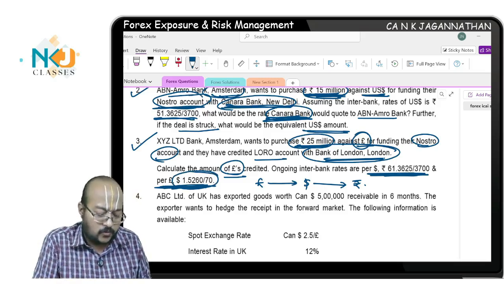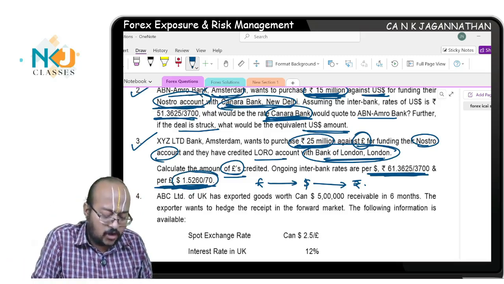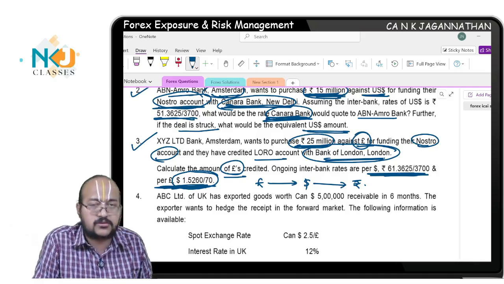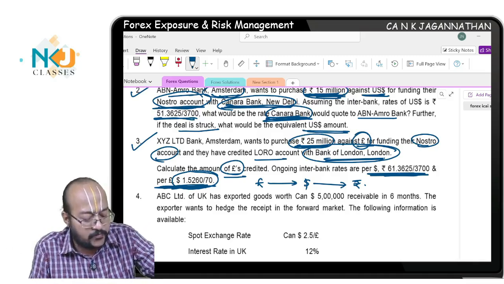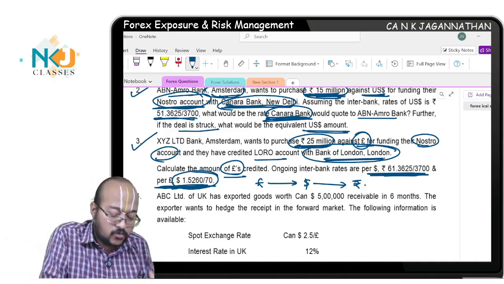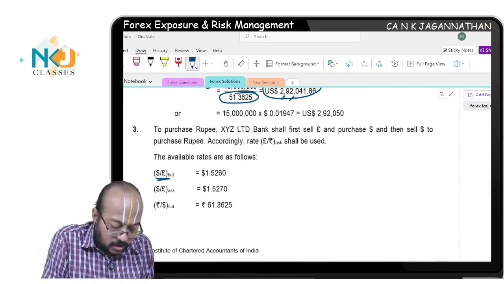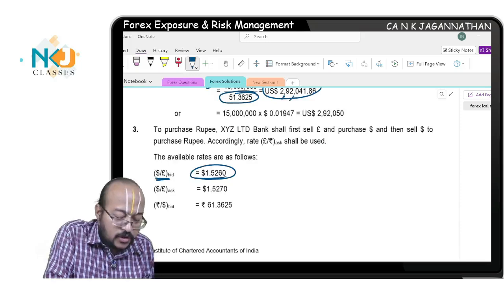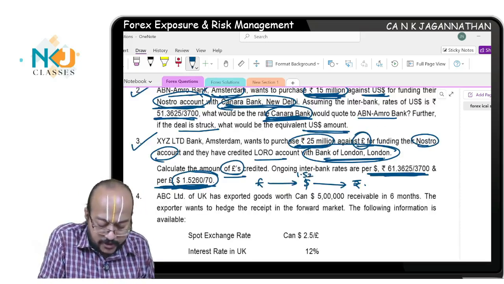This is the quotation. Now, if you sell your pound, will the banker offer you 1.526 for your dollar, 1.52 for your pound, or 1.5270 per pound, 1.5260? Are you all understanding? This is what they have given. Per pound, 1.5260. Next, you have to sell dollars, so you will get 1.5260.